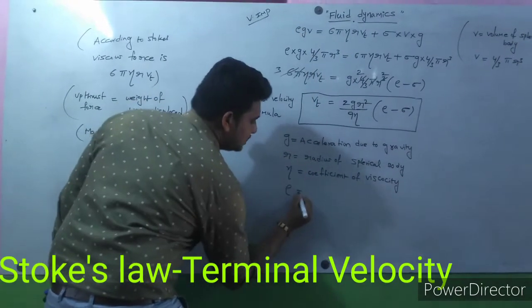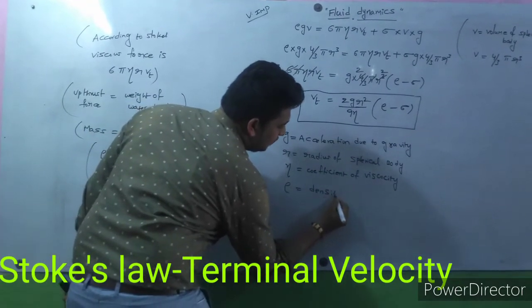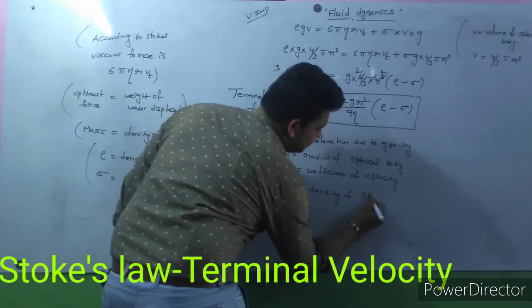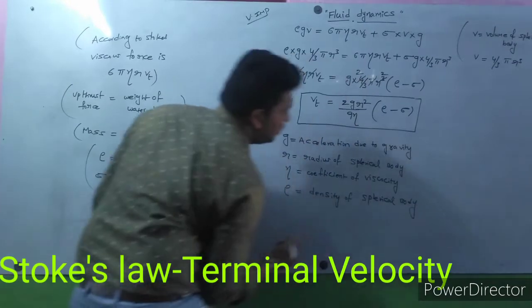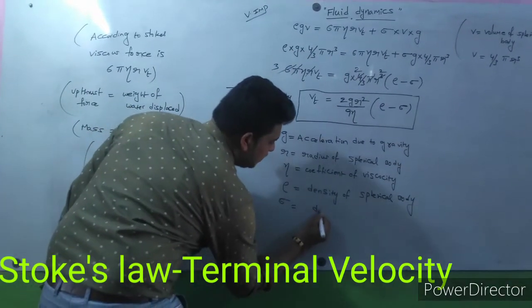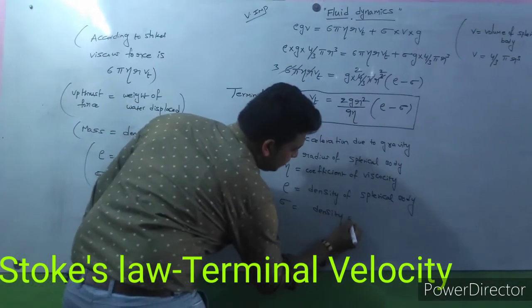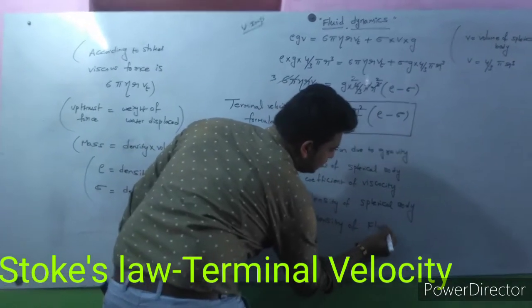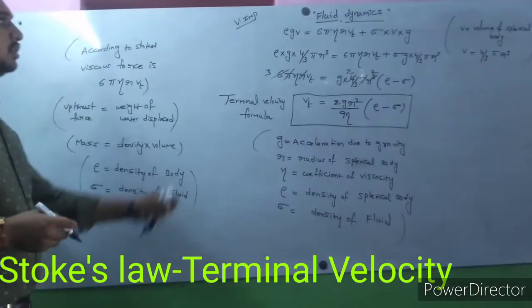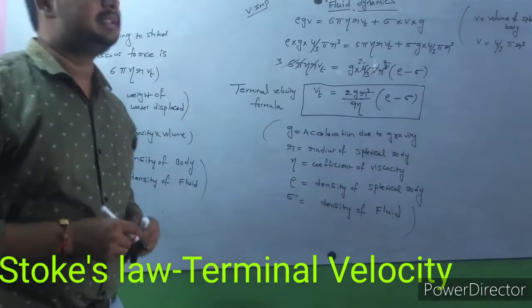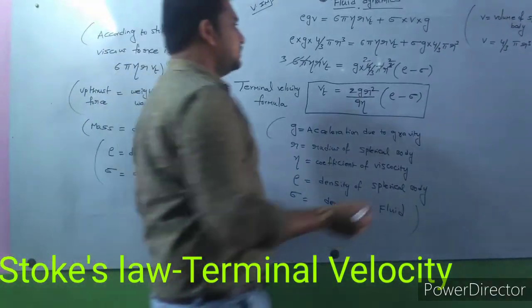Rho means the density of the spherical body. Sigma means the density of the fluid. So this is about terminal velocity.